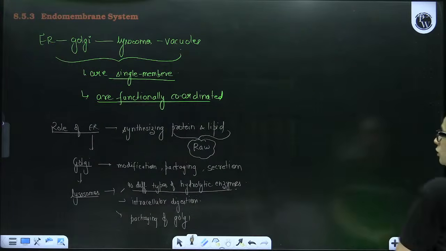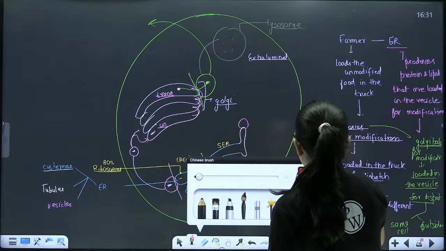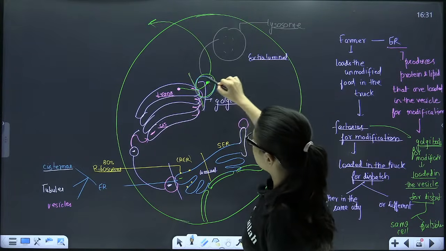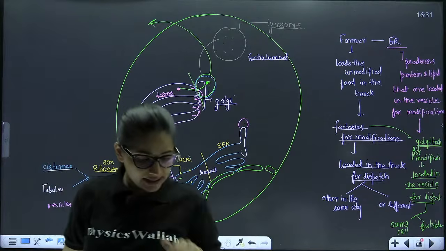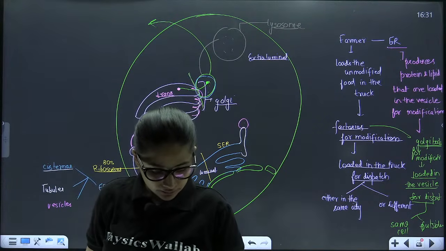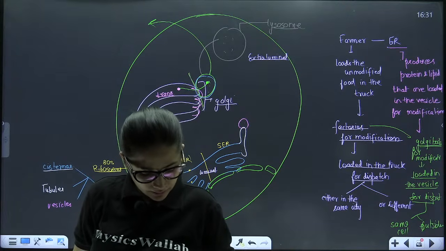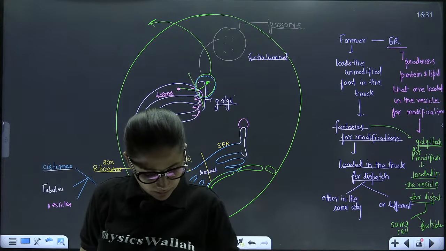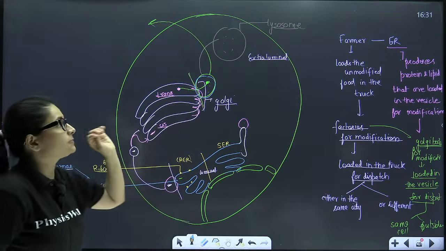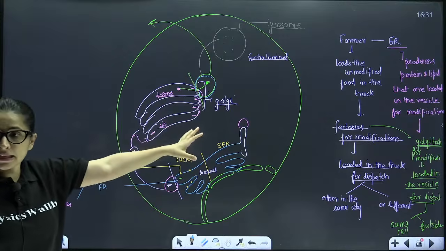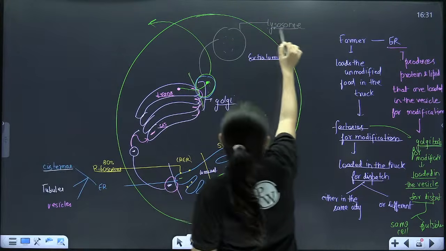So if you see over here, basically this vesicle which comes out from the Golgi, if it contains basically beta hydrolytic enzymes, then this vesicle can directly behave as lysosome.